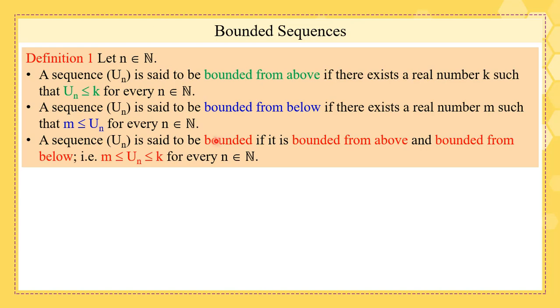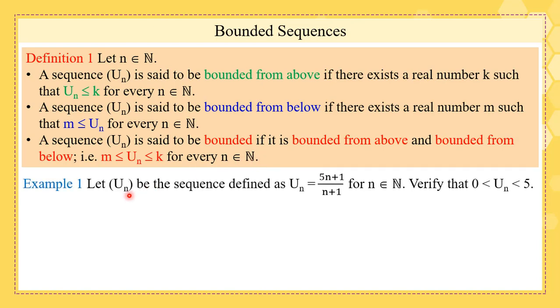And a sequence un is said to be bounded if it is bounded from above and from below at the same time. In other words, if un is bounded between m and k for every natural number n. Let's see an example. Un is a sequence defined as follows. For every n in N, we need to verify that un is bounded by 0 and 5.